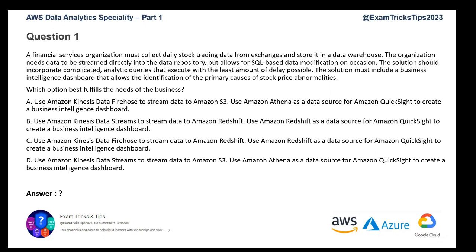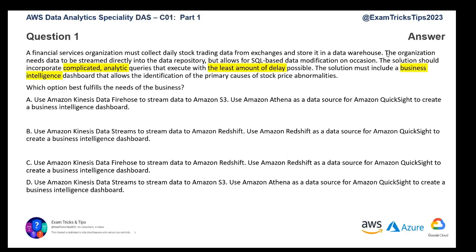a business intelligence dashboard. Now, you can see a couple of keywords there: complicated analytic queries, the delay needs to be minimum, and the business intelligence dashboard is needed. A business intelligence dashboard would obviously mean QuickSight, and I think we can see QuickSight in almost every option. So that's not going to help you eliminate any of these options to a smaller set.